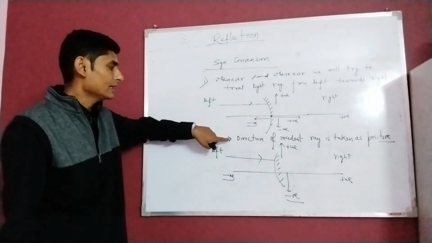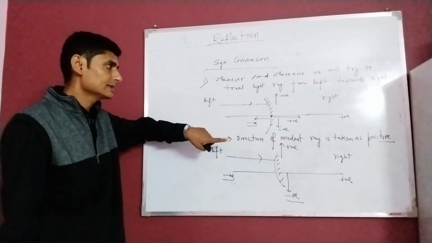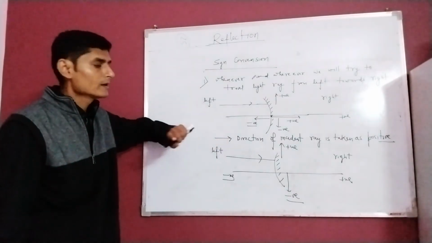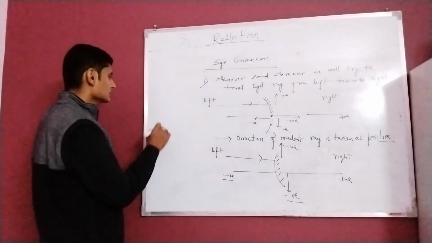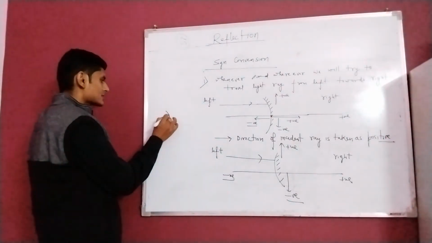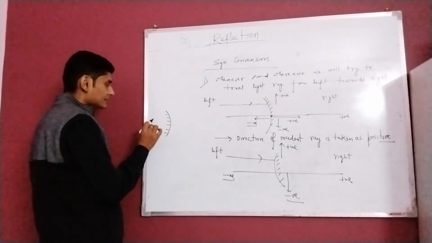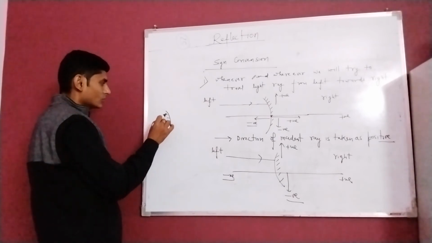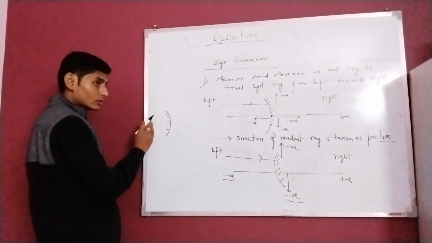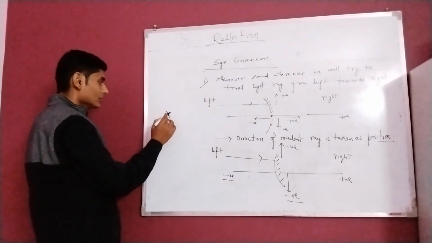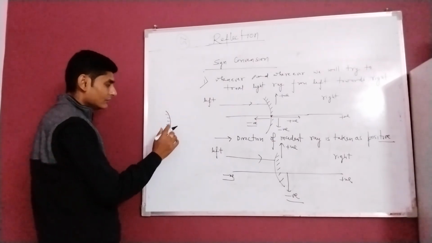Here I have stated whenever and wherever possible we will try to travel the light ray from left towards right. But one thing I also mentioned, the direction of the incident ray is taken as positive. Because sometimes what happens is that a convex mirror is placed like this. So there is no scope of incidence of light from left to right, because the left side is not the reflecting surface, rather the right portion is the reflecting surface.